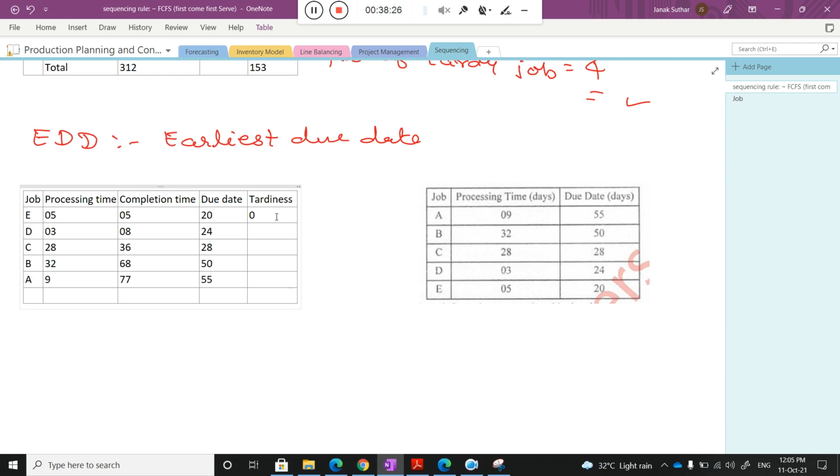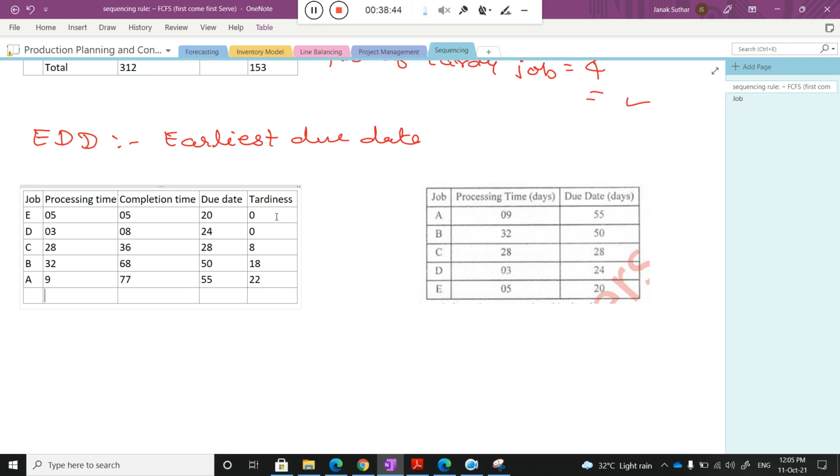For activity D, 0. For activity C, 8. For activity B, 18. And for activity A, 22.